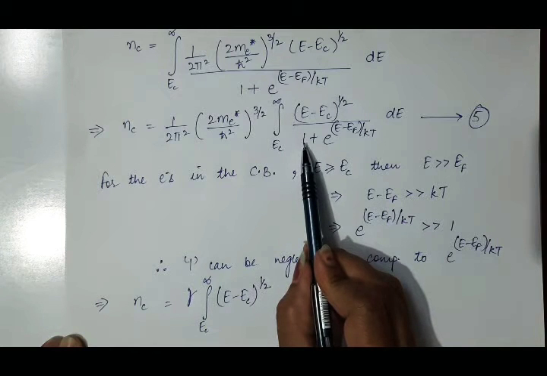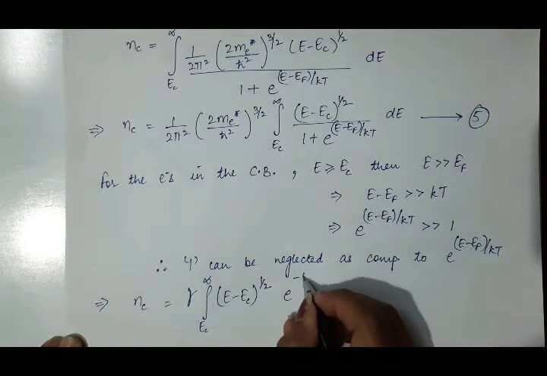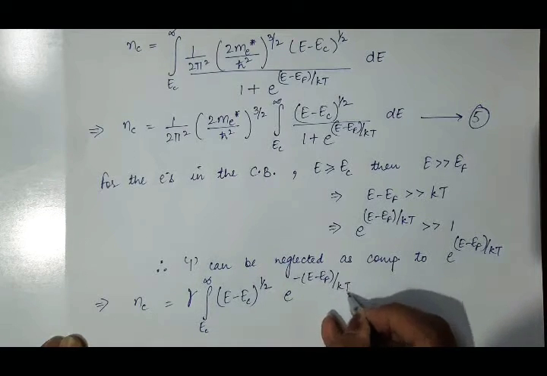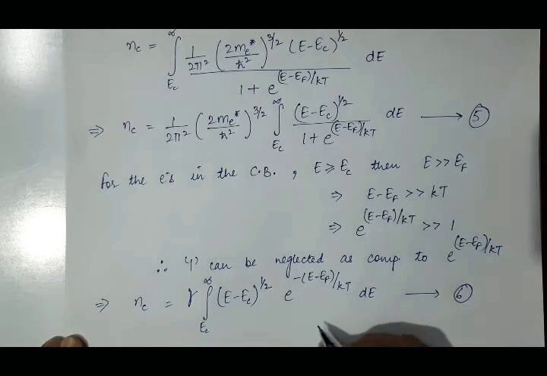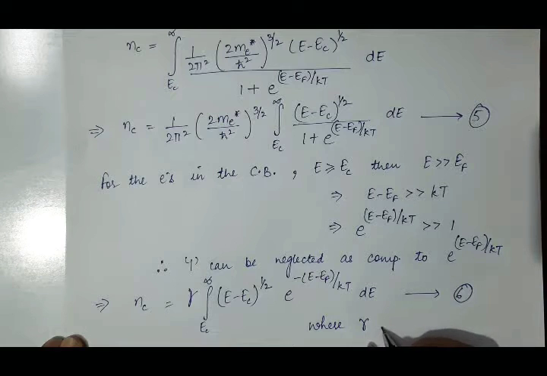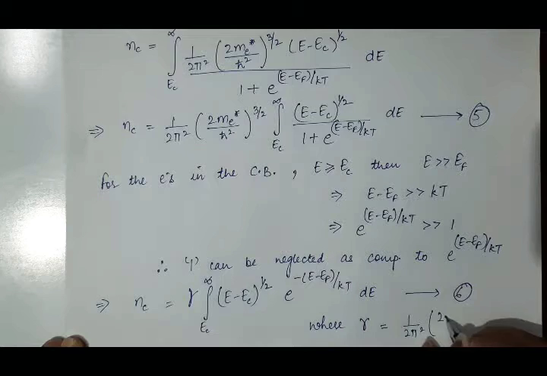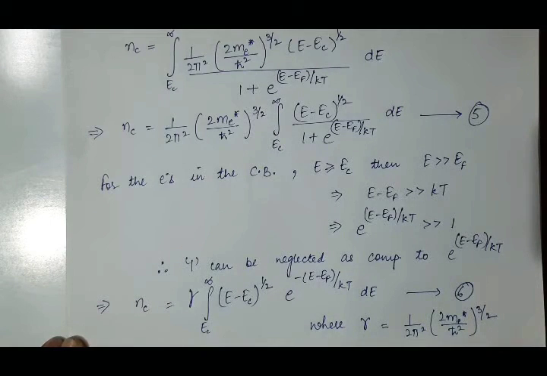Neglect this 1 and then move this term to the numerator. It will be E raised to power minus E minus EF by KT dE, and suppose this is equation 6th, where this gamma is equal to 1 by 2 pi square, 2 me upon h cut square raised to power 3 by 2.